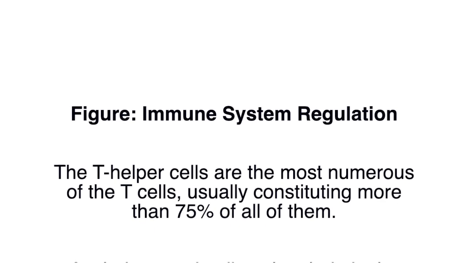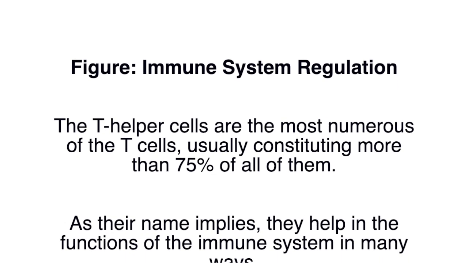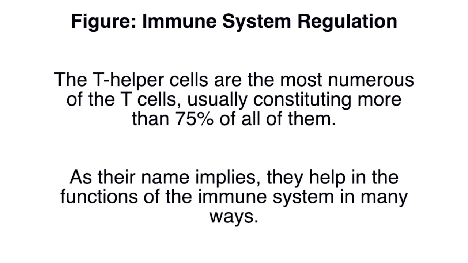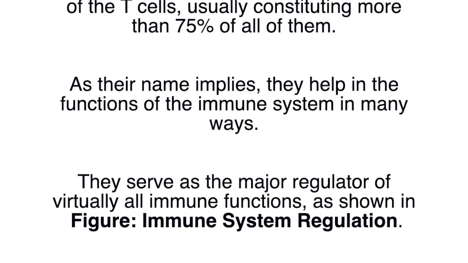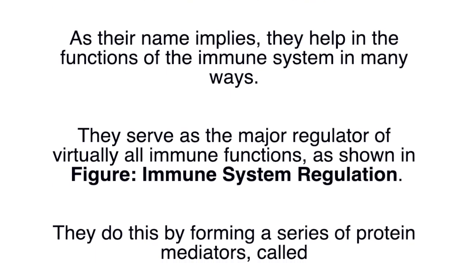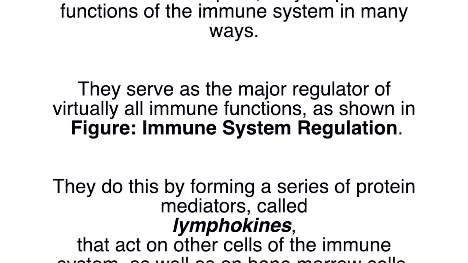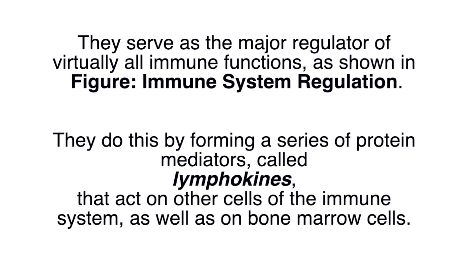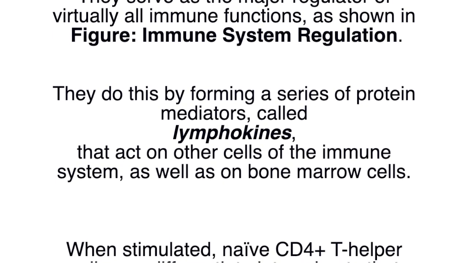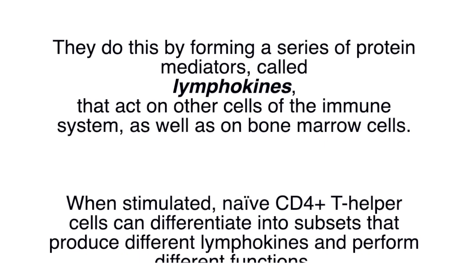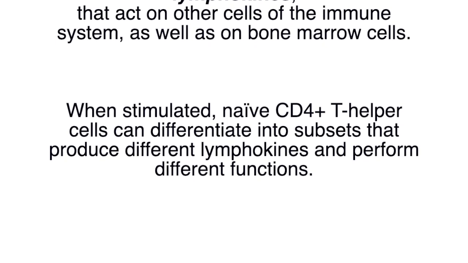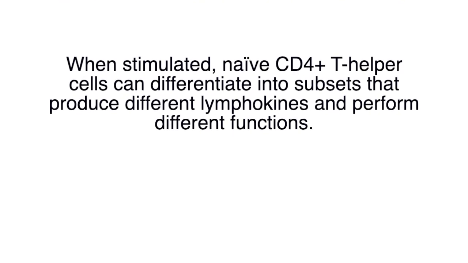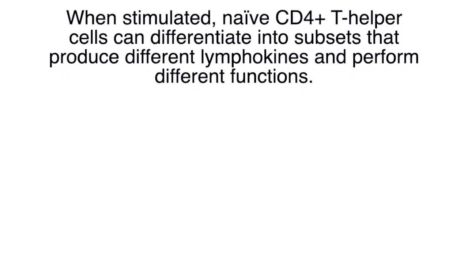The T helper cells are the most numerous of the T cells, usually constituting more than 75% of all of them. As their name implies, they help in the functions of the immune system in many ways. They serve as the major regulator of virtually all immune functions, as shown in the figure shown earlier. They do this by forming a series of protein mediators called lymphokines that act on the other cells of the immune system as well as on bone marrow cells. When stimulated, naive CD4 positive T helper cells can differentiate into subsets that produce different lymphokines and perform different functions.